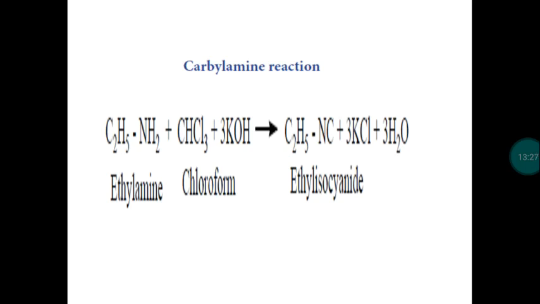Next one, an important 3 mark question. Write a note on carbylamine reaction. So this is an important 1 mark question. The carbylamine test is used to identify the primary amine. So primary amine will give you this carbylamine product. Why we call this reaction carbylamine is because the product is called carbylamine.